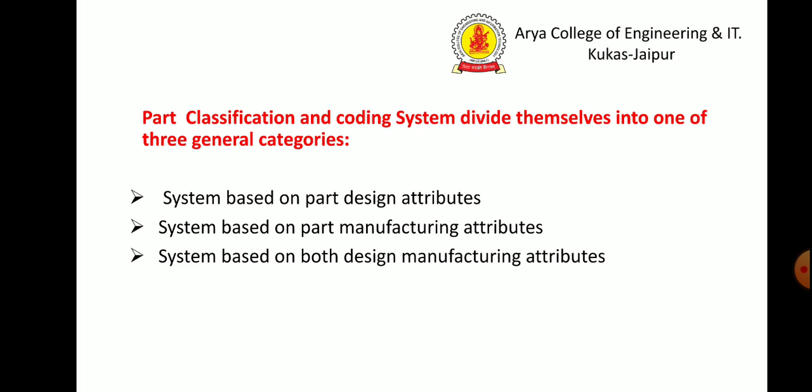The second category is used for computer aided process planning, meaning tool design and other production related functions. And the third category represents an attempt to combine the functions and advantages of the other two systems into a single classification scheme. The types of design and manufacturing part attributes typically included in a classification scheme are in this category.